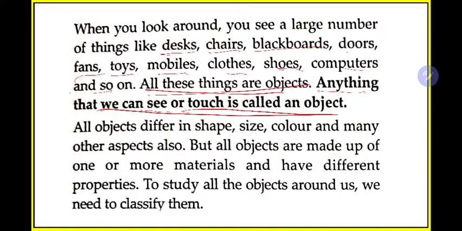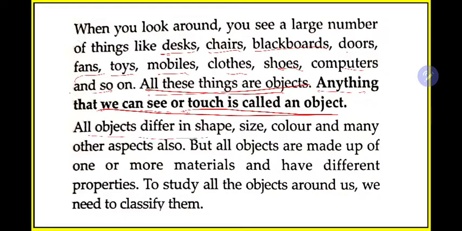Okay, your table you can see, you can touch, so your table is an object. Books are an object because you can feel it, you can touch it, you can see it. Okay, so it is an object. If I say a song, it is not an object because you can't see a song, you can't touch a song. Can you touch a song? You can hear a song, but you cannot touch. If I say air, it is not an object because you can't see air, you can't touch air. So remember, what are objects? The things which you can touch and see.